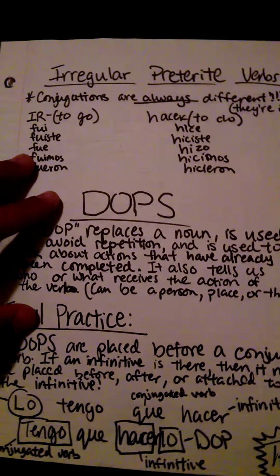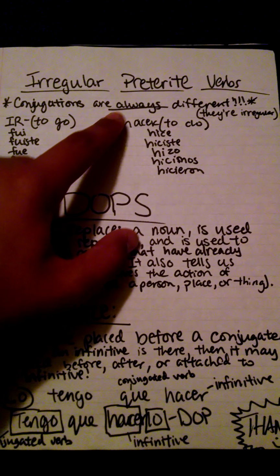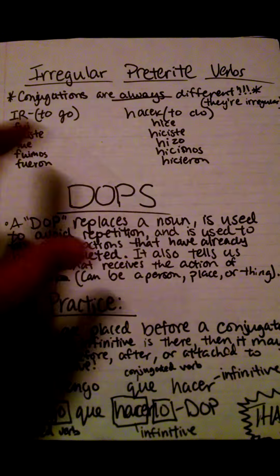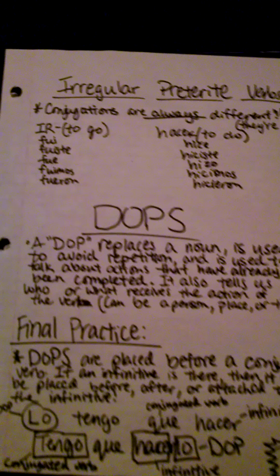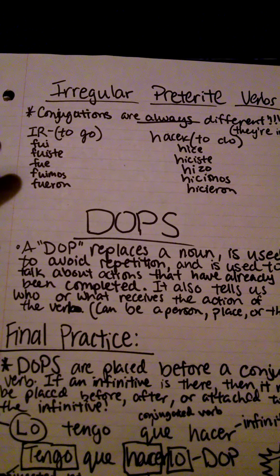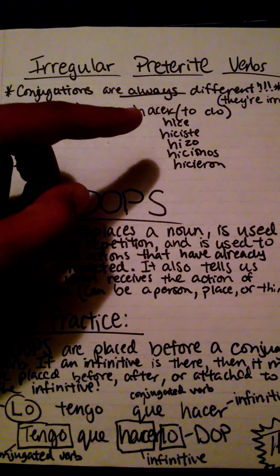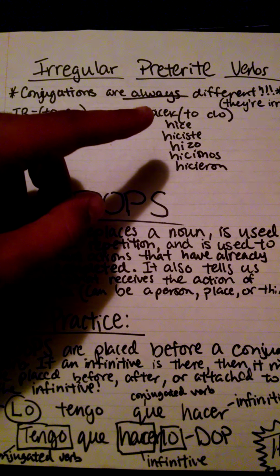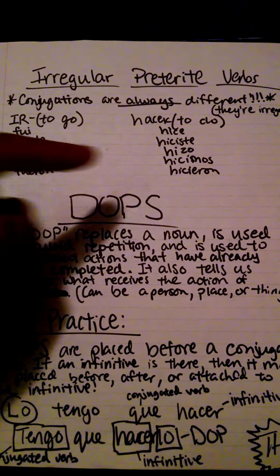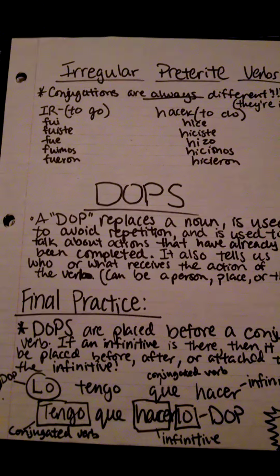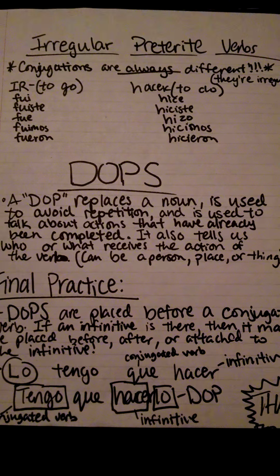Next, we have the irregular preterite verbs. And the conjugations are always different because they're irregular. And two examples that I have here are ir and hacer. Ir means to go, and the conjugations are fui, fuiste, fue, fuimos, y fueron. And hacer means to do, and the conjugations are hice, hiciste, hizo with a Z. You have to remember to change the C to a Z. Hicimos, hicieron.